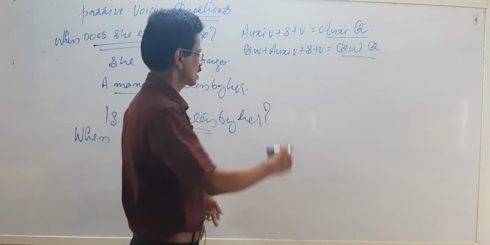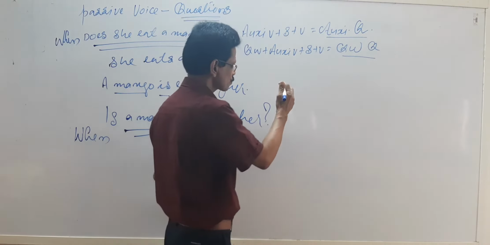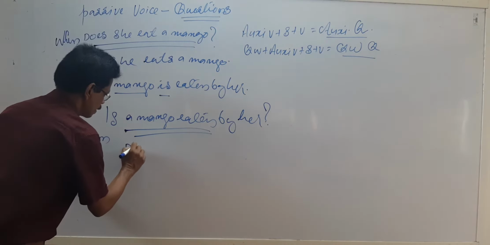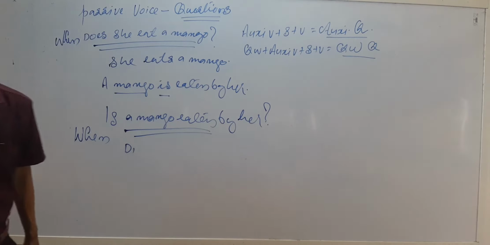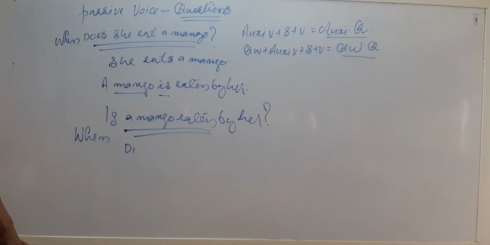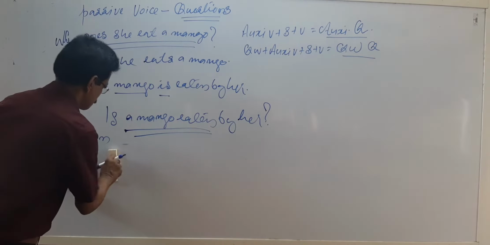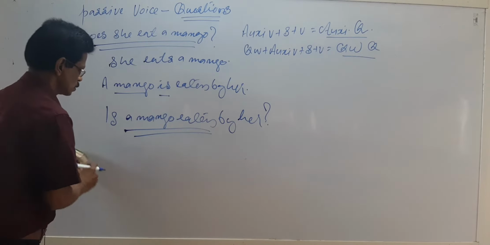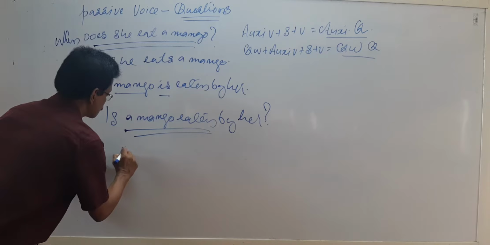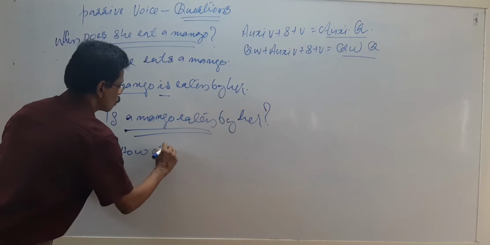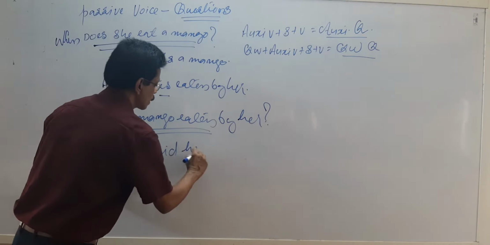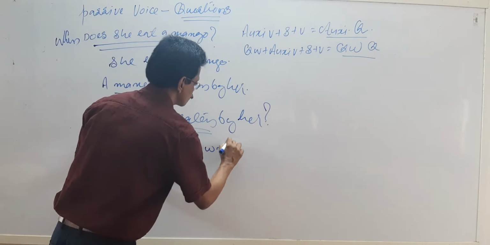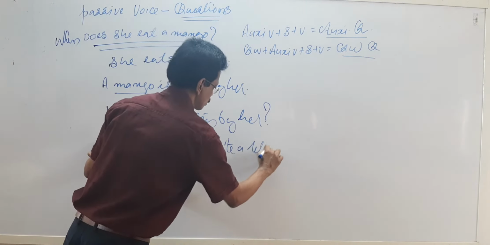Take another example. We will take a question word question: how did he write a letter?